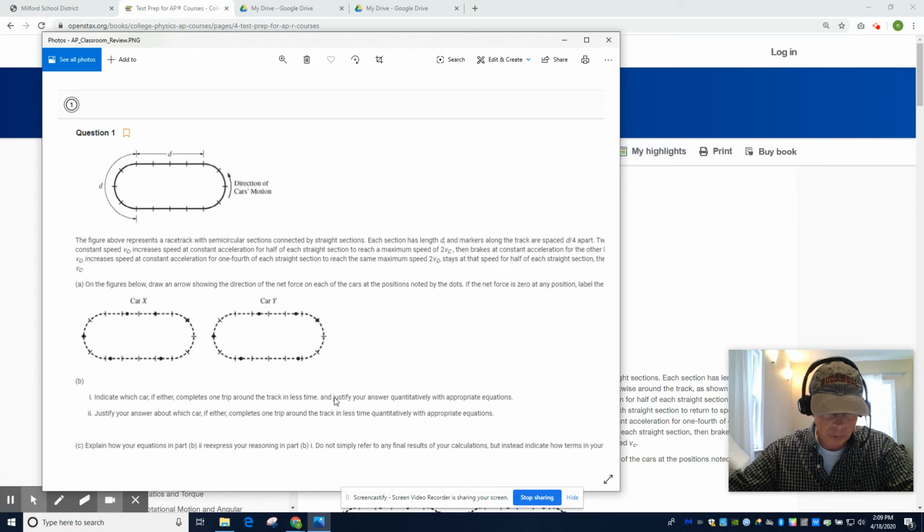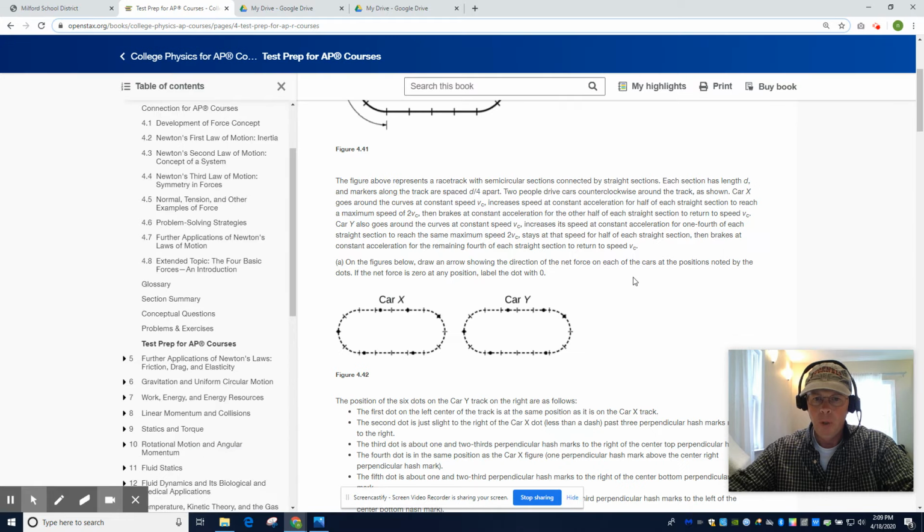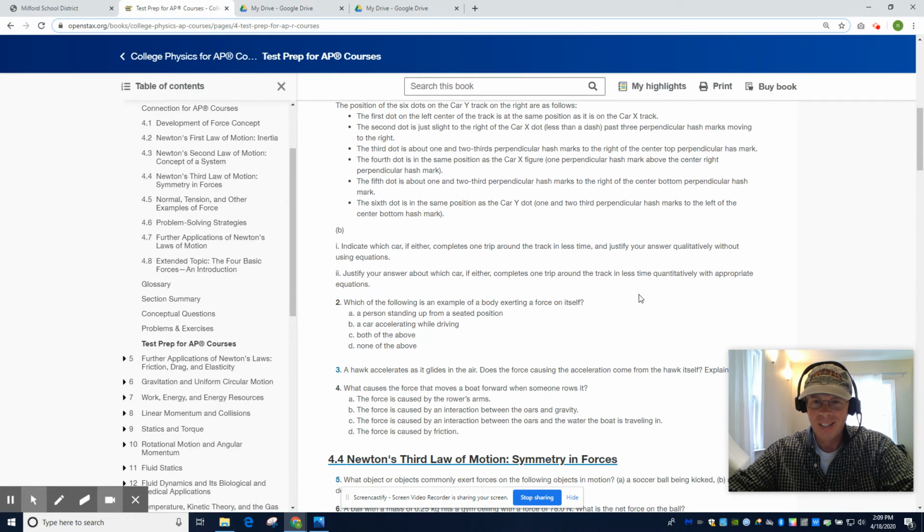The question here says, indicate which car, if either, completes one trip around the track in less time, and justify your answer quantitatively with appropriate equations. Then part 2 says, justify your answer about which car, if either, completes one trip around the track in less time quantitatively with appropriate equations. OpenStax part B1 says, and justify your answer qualitatively without using equations.